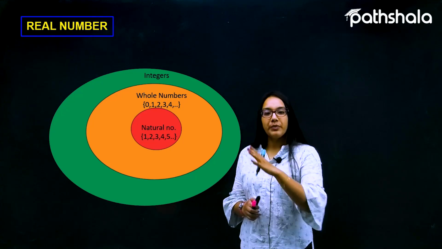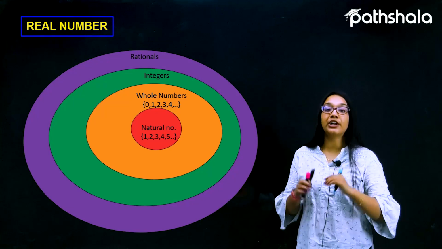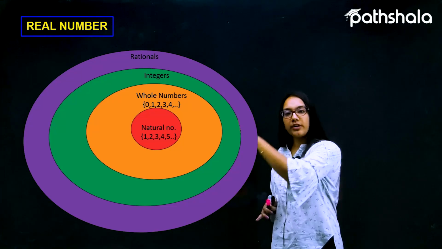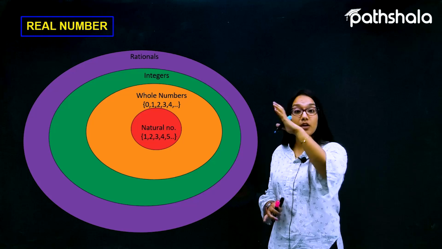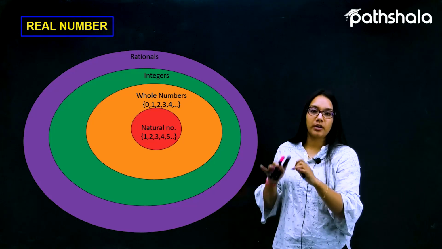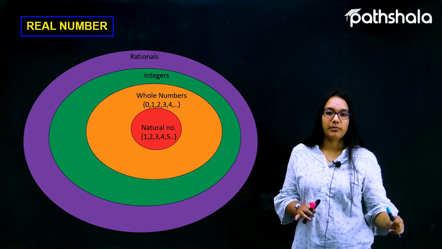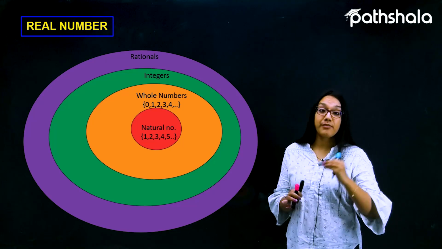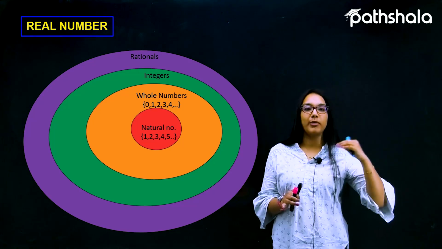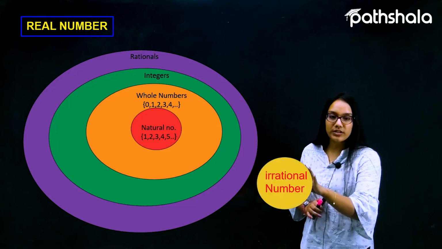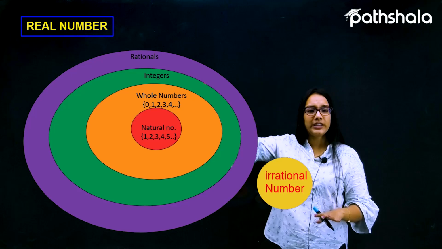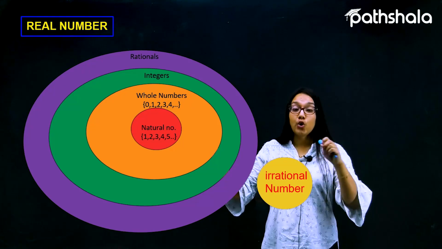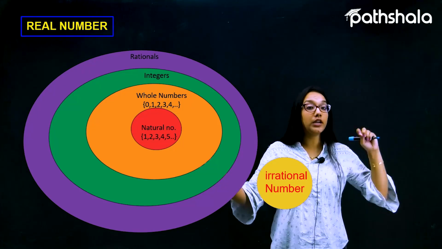Now let's move on further. Integers can be classified as rationals, because every number inside this particular representation can be written as a rational number. A natural number can be written as a rational number, a whole number can be written as a rational, an integer can be written as a rational number, in the form p by q. Irrational numbers are not related to all these numbers, because they have their own existence, as they are non-terminating and non-recurring numbers.